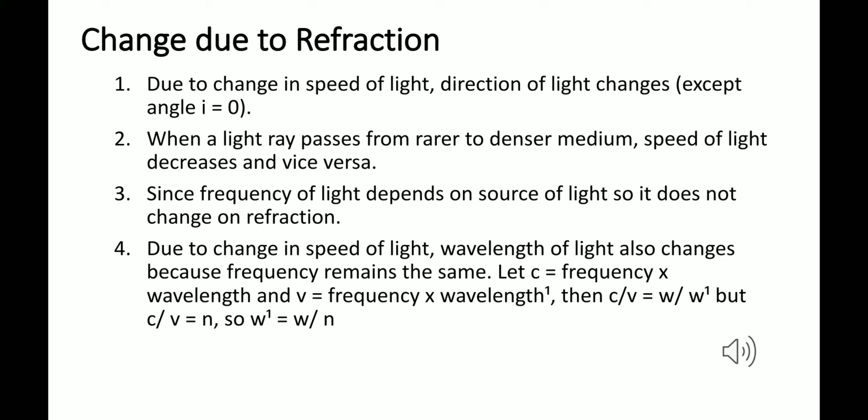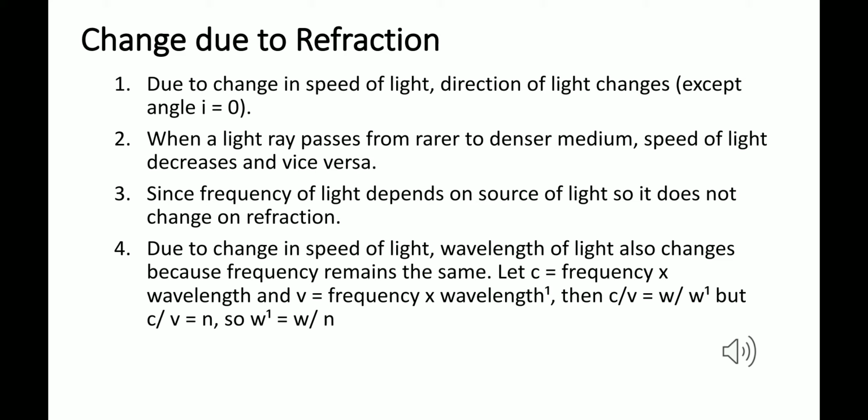Now the fourth point, due to the change in speed of light, the wavelength of light also changes. First we have to understand what wavelength is. Now, you know that a light ray travels in waveform. Till you were small, you studied that light travels in a straight line. And as you have grown up, now you know that light travels in a waveform. Now you understand what a wave is. It moves up, then down, again up, then down. The above portion is known as a crest and the lower portion is known as a trough. So a light ray moves in a waveform.